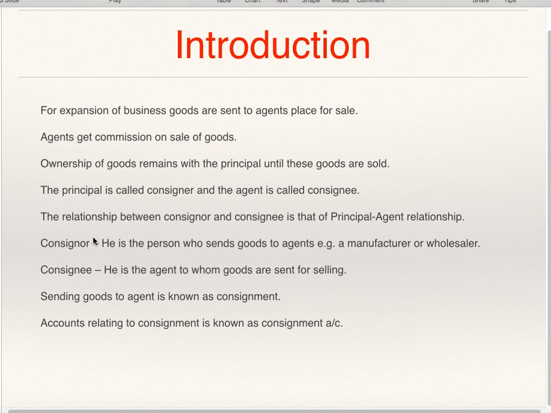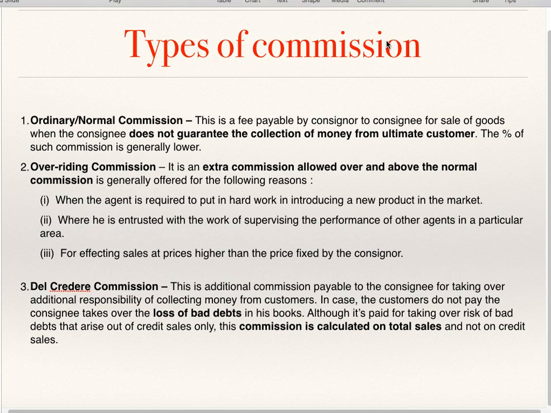So two parties, consignor and consignee. Consignor sends goods to consignee and consignee sells these goods, and after selling the goods he gets commission. It will be as per the agreement agreed upon by consignor and consignee. Now consignee gets commission. We'll see what type of commission he gets. Three types of commission: normal or ordinary commission, overriding commission, and del credere commission.